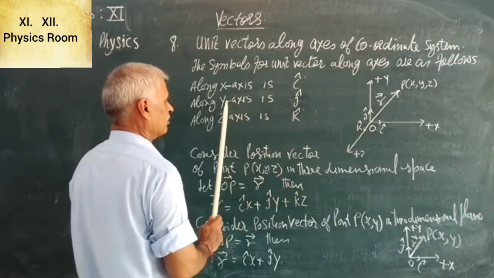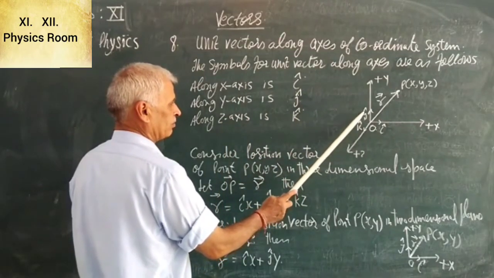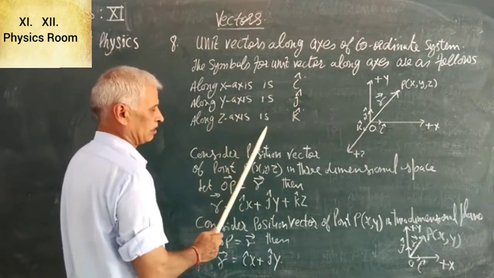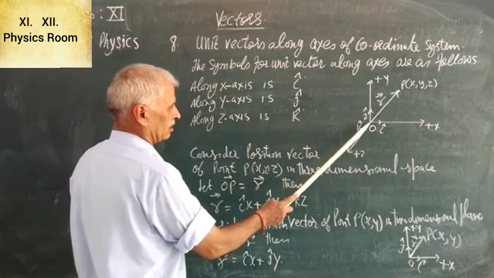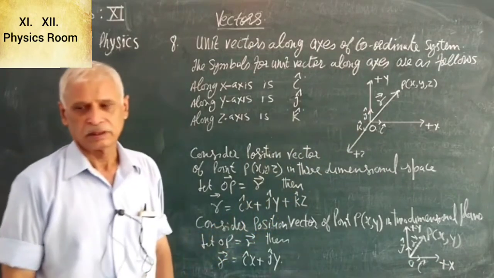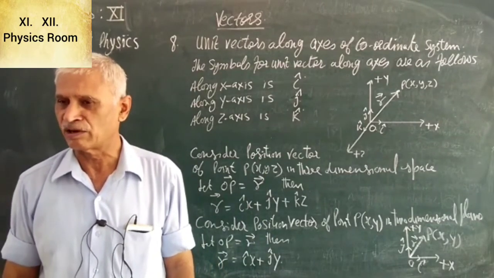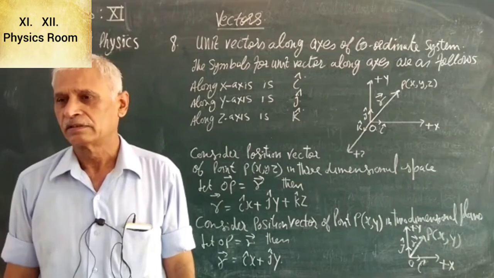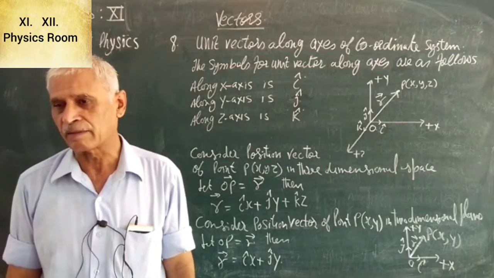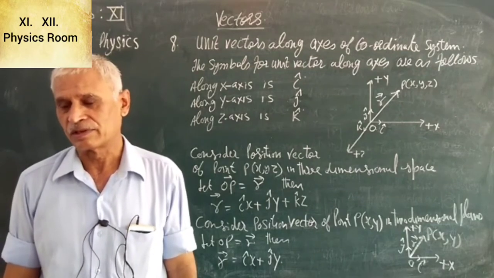Along y-axis, unit vector is represented by j cap. And along z-axis, unit vector is represented by k cap.